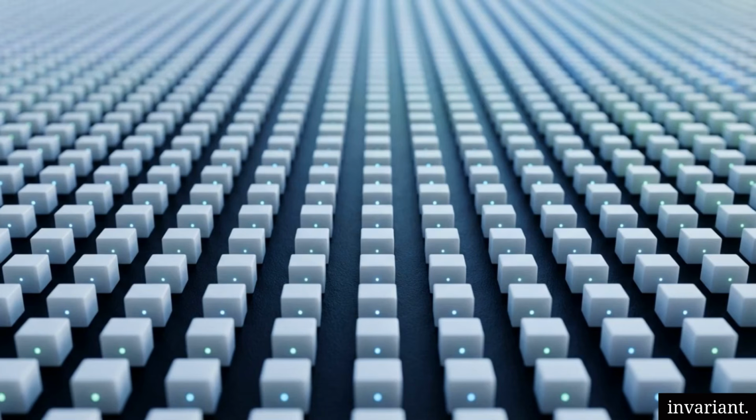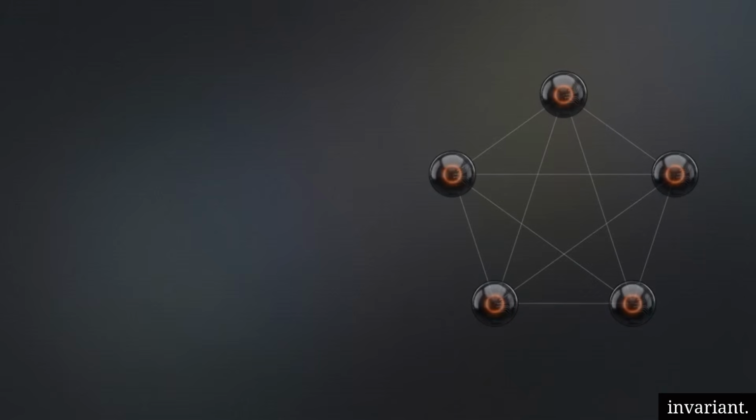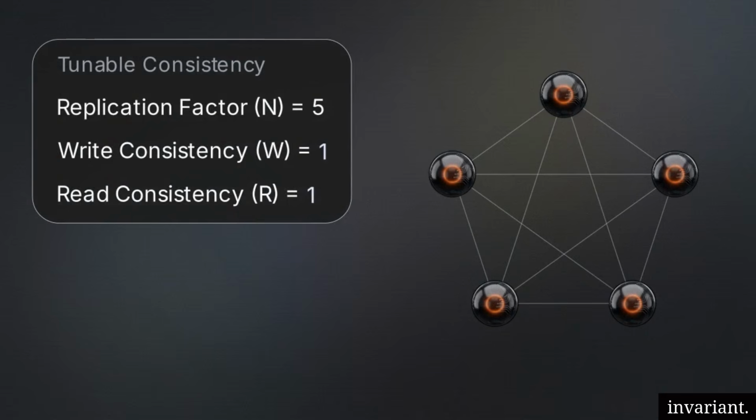In highly distributed environments, databases like Cassandra and Dynamo abandon absolute ordering entirely to maximize availability. They allow replicas to temporarily diverge, resolving to an eventually consistent state. To manage this divergence safely, engineers implement tunable consistency. This architecture allows developers to dictate reliability limits at the exact moment of a query using three variables: the total replication factor, the write consistency threshold, and the read consistency threshold.